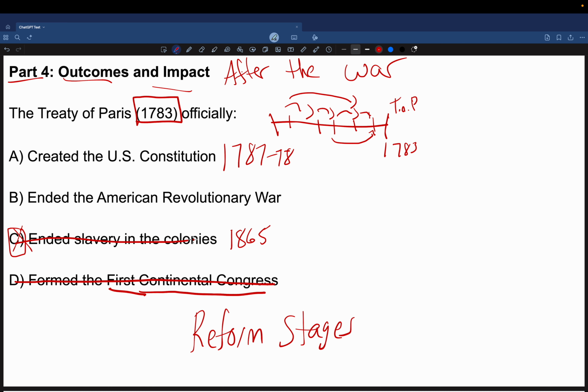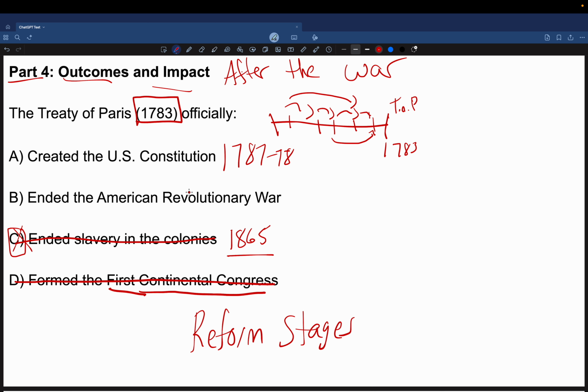We know it didn't end slavery in the colonies because that only happens really until 1865 with the end of the Civil War. And the American Revolution was simply not a major war in order to end slavery. It was certainly a consequence of it, but it wasn't like the primary reason for the revolution, because we know many of the founding fathers owned slaves themselves, or owned Africans and enslaved them themselves.